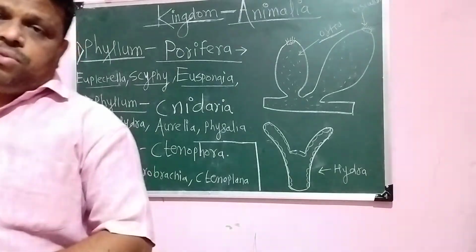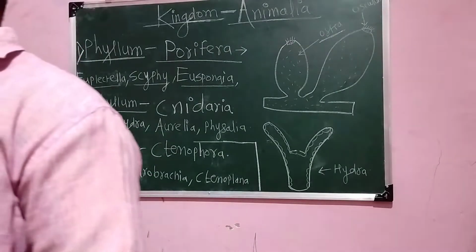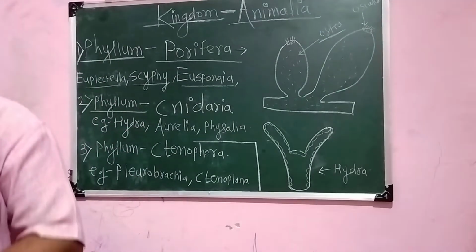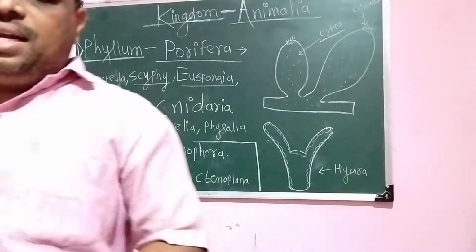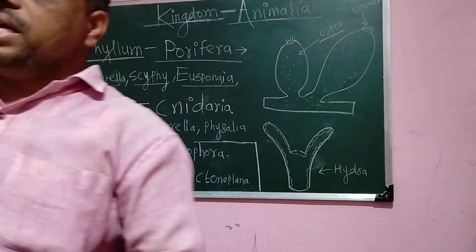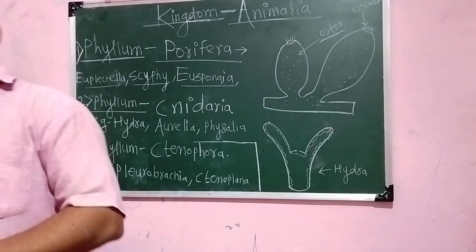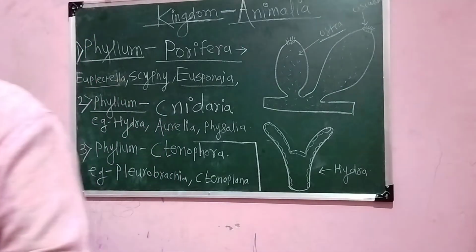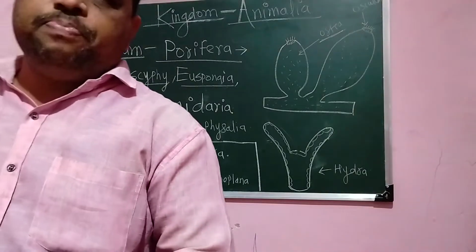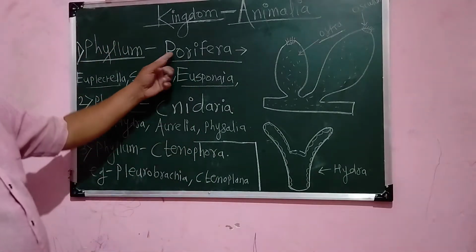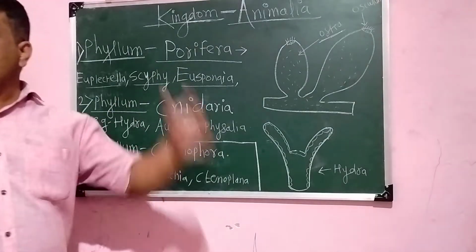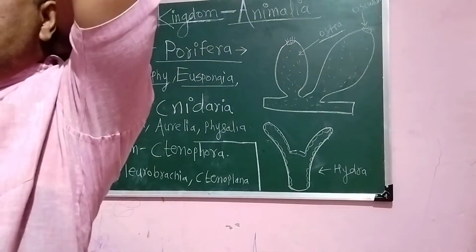Then the fertilization process takes place internally. Okay, but the development is indirect, through a larval stage, through a larva. Okay, so these are different characters found in these animals which belong to this particular phylum, that is Porifera. So I repeat all these characters once again.